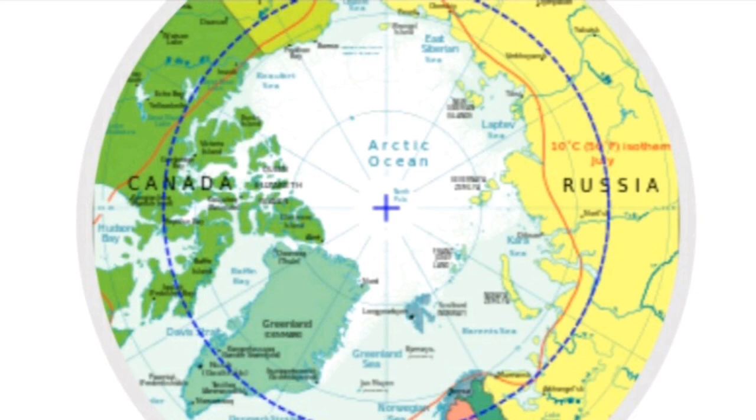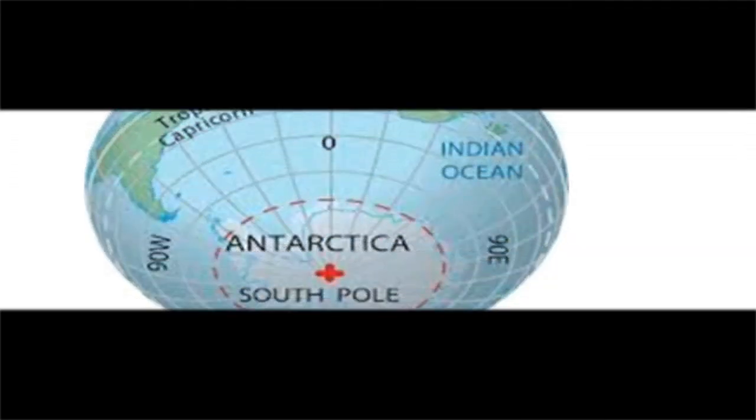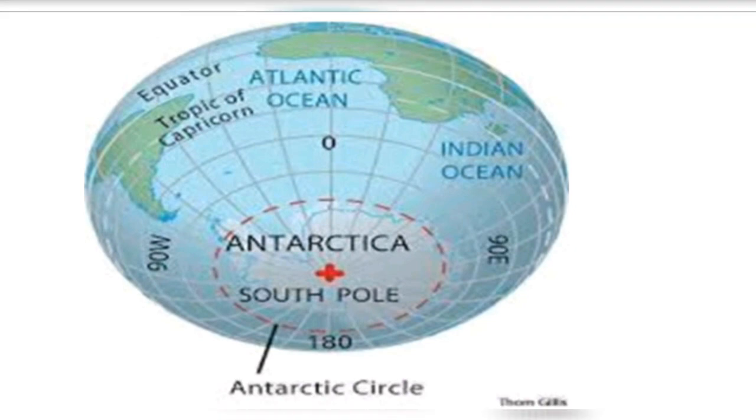In this picture already the Antarctic Circle is marked. The red line is the Antarctic Circle and the plus sign of red color is the South Pole.